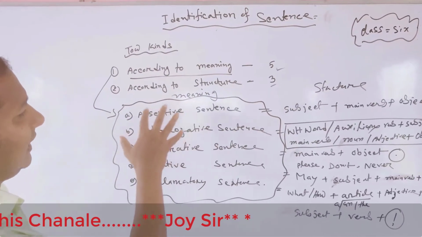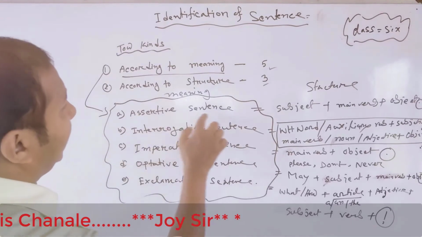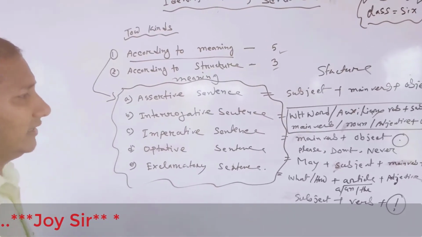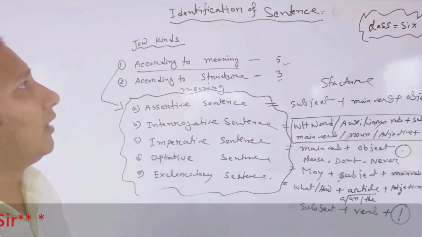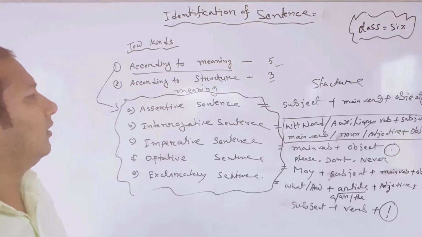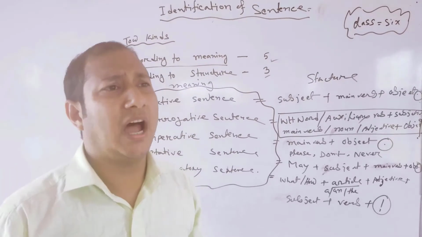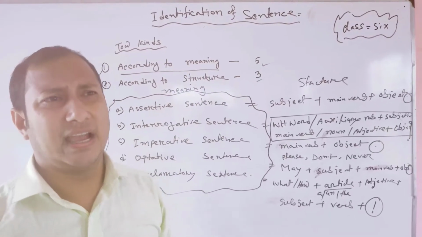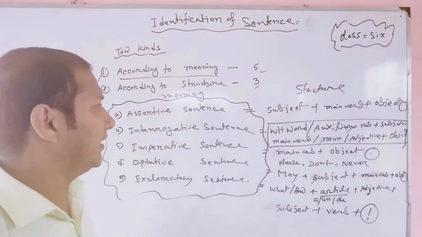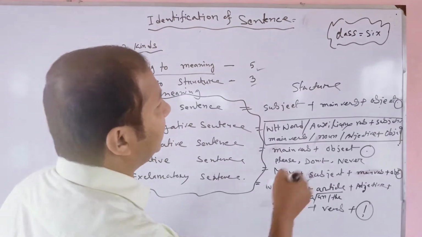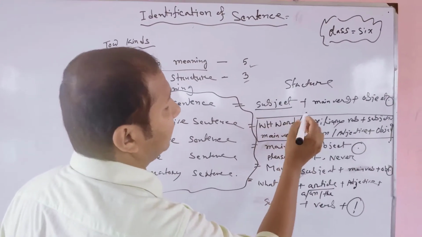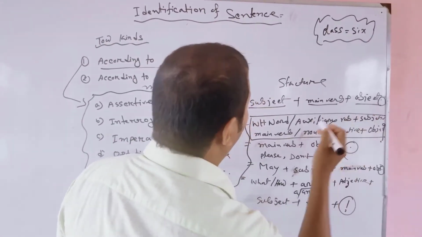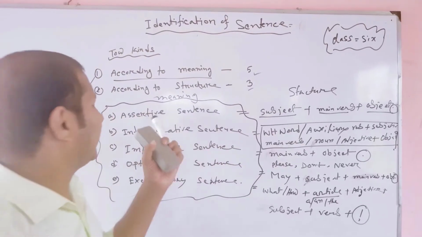According to meaning, sentences are assertive sentence, interrogative sentence, imperative sentence, optative sentence, exclamatory sentence. First of all, we learn about the assertive sentence. How can we identify a sentence? In an assertive sentence, we see the structure: first of all we use a subject, then a main verb, then an object. This is the structure of an assertive sentence.